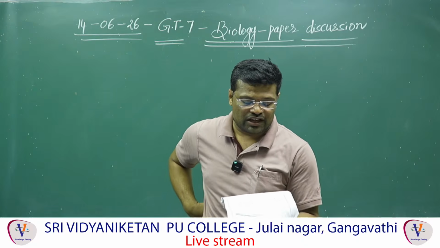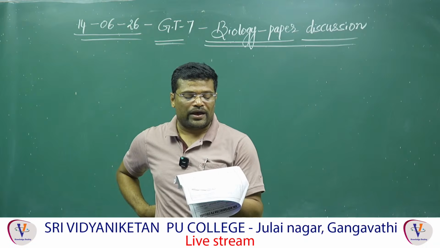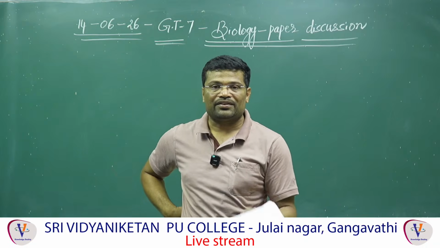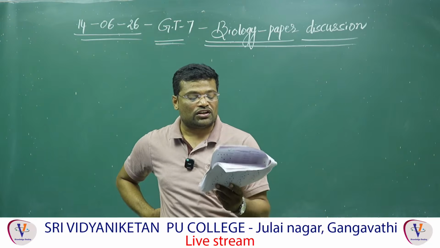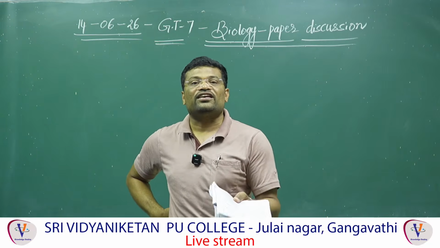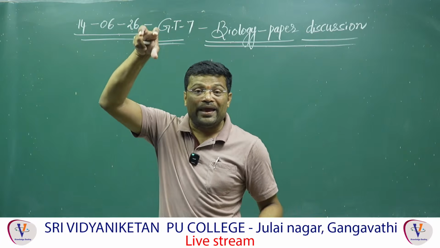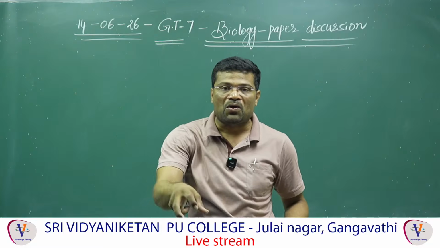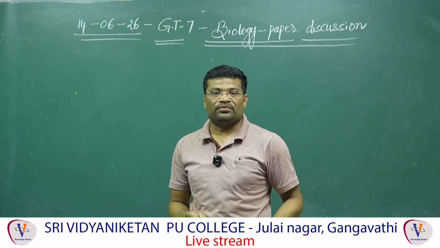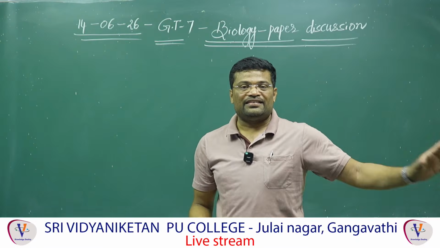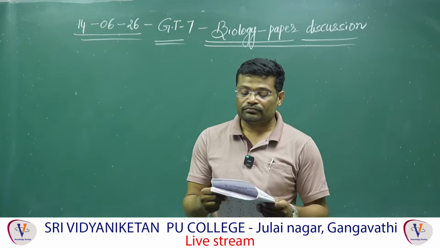137. In Ostrich, the gills are. Answer is 2. 4 pairs and covered by operculum. In Ostrich, or in bony fishes, 4 pairs of gills are present. Those 4 pairs of gills will be enclosed in a sac-like structure called the operculum. So, operculum is absent in chondrichthyes and present in bony fishes.